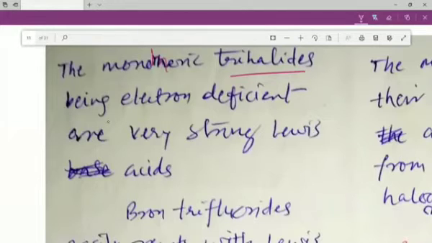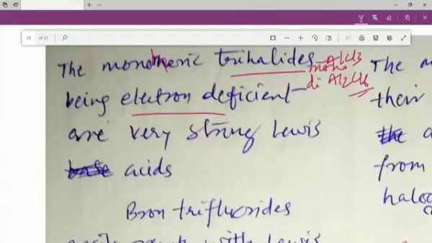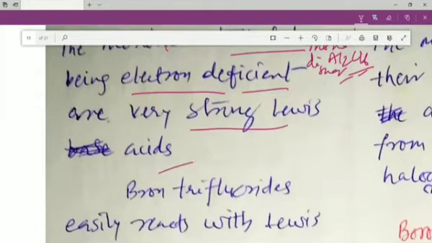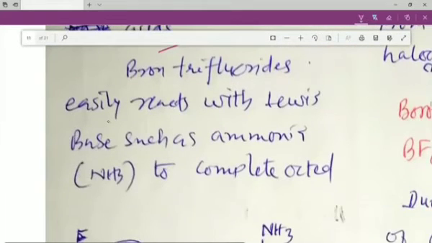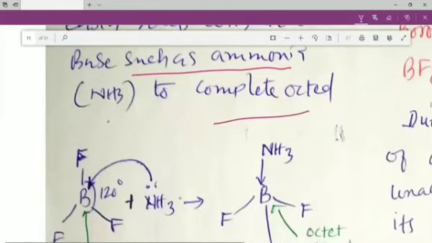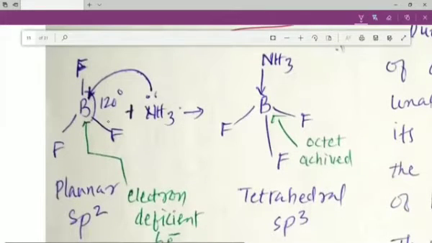The monomeric trihalides, being monomeric trihalide means AlCl3 but not Al2Cl6. Please remember, this is monomer, this is dimer. So if we have monomeric trihalides like AlCl3 alone, being electron deficient, we are very well aware that they are electron deficient and are very strong Lewis acids. Boron trifluoride, that is BF3, easily reacts with a Lewis base such as ammonia to form the complex compound. We have already seen it. Let us revise it once again.